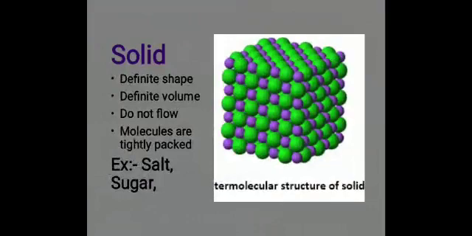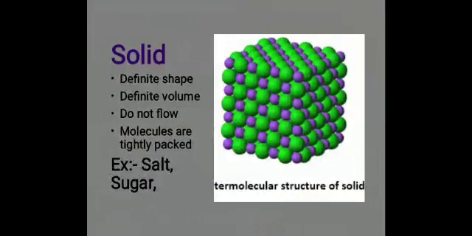How can you press the molecules? They are very tightly packed there, with no space between them. Because of that, solids have a fixed shape, or definite shape, and they have a definite volume. They occupy space, that's why they have definite volume. And solids do not flow, because there is no gap between the molecules. So these are the features of the solid.